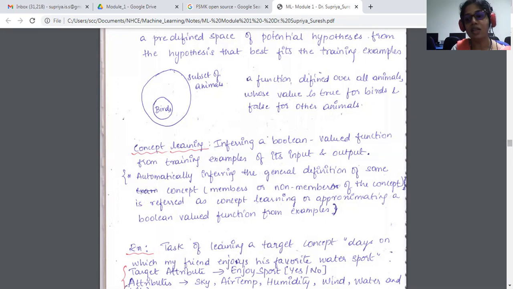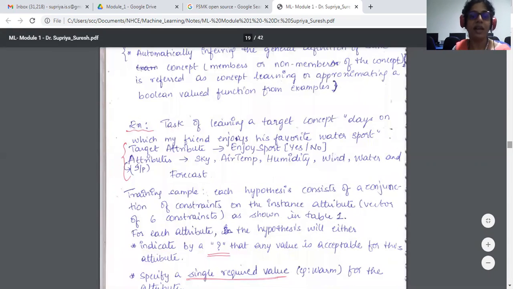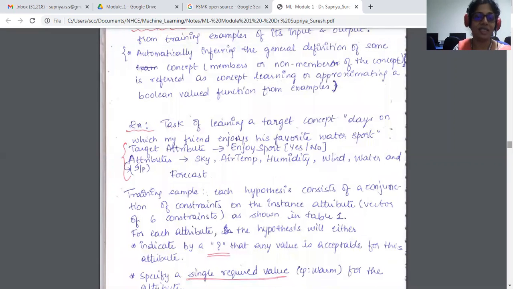So the task is, on which days can I go and enjoy water sports with my friend? The example here is the task of learning a target concept, days on which my friend enjoys his favorite water sport.